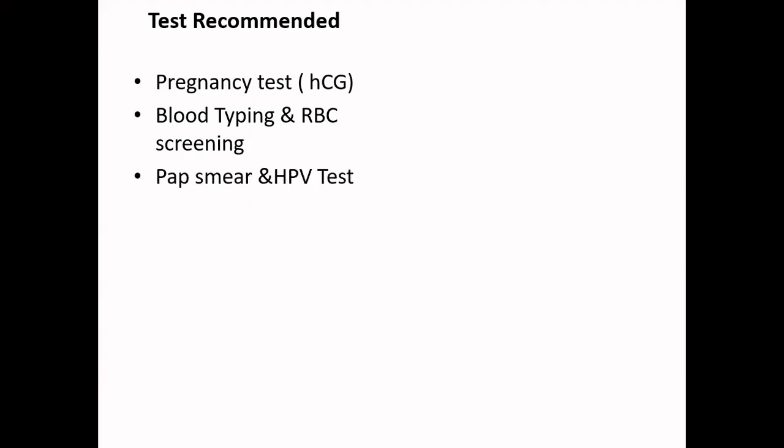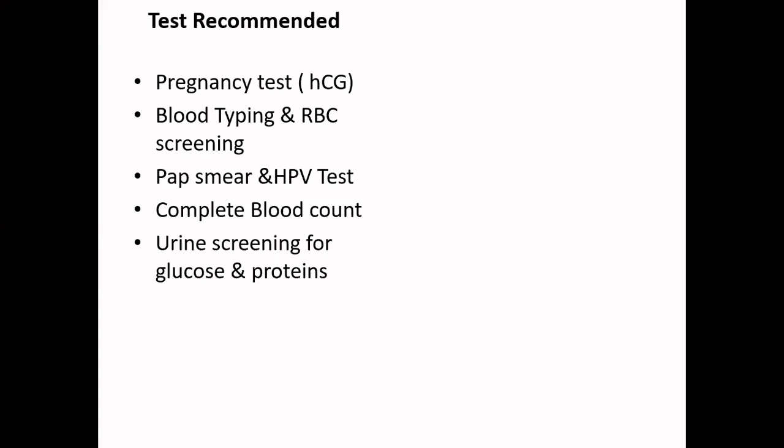A pap smear test and HPV test are also effective to rule out any other complications in the later stage. A complete blood count test, also termed CBC, gives a clear picture of the different components in your blood. Urine screening is done to find out the glucose and protein levels.